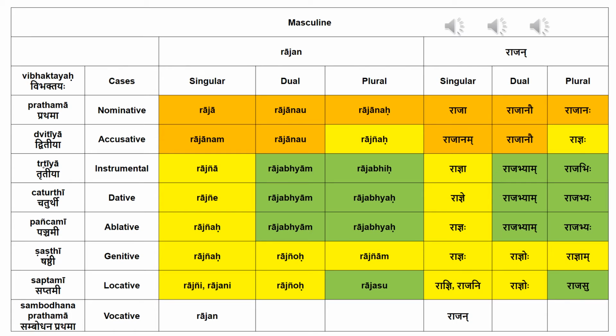As an example, let us take the an-ending masculine noun Rajan, meaning king. The nominative case fully and the accusative singular and dual are strong, with a lengthened second A of the stem. The cases shown in yellow are the weakest, with the second A completely dropped. The cases shown in green are of the middle form, retaining the short second A. The dropping of the n in the nominative singular is a peculiarity of the an stems. The locative singular also has a middle form Rajani. This again is a peculiarity.